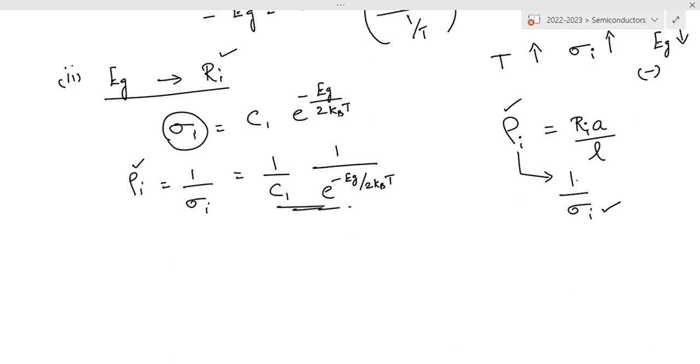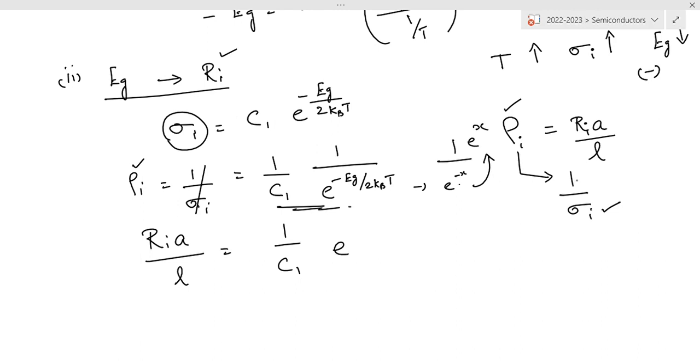Then resistivity can be written as Ri A divided by L is equal to 1 by C1, and this e power minus x in the denominator is taken to the numerator as e power x. Therefore e power plus Eg by 2 kBT.